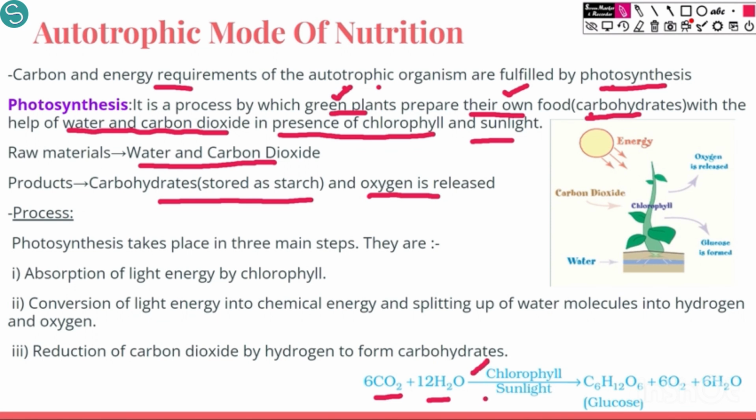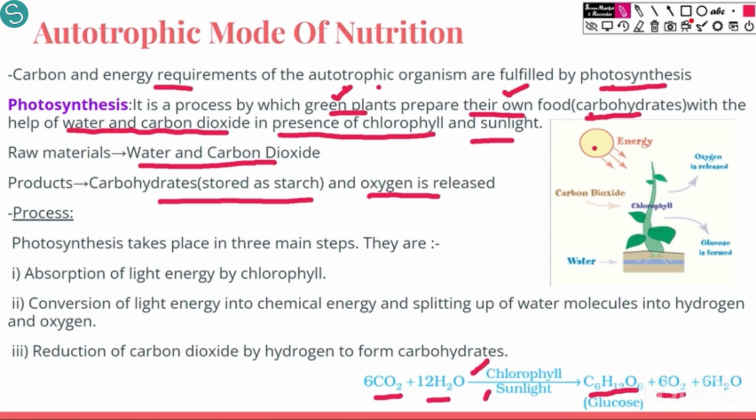When we write some things above and below the arrow, it indicates that these are needed or the reaction is occurring in the presence of these things. So, carbon dioxide and water combining together in the presence of chlorophyll and sunlight give us a carbohydrate, which is glucose. This glucose is stored as starch along with oxygen, which is liberated in this reaction, and some amount of water.